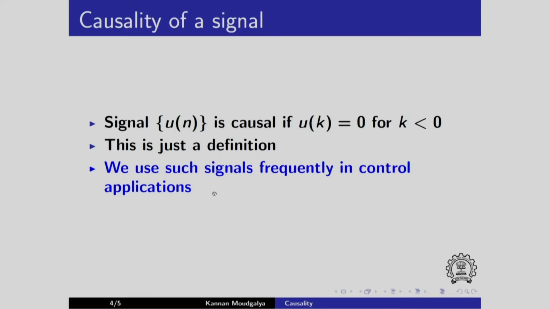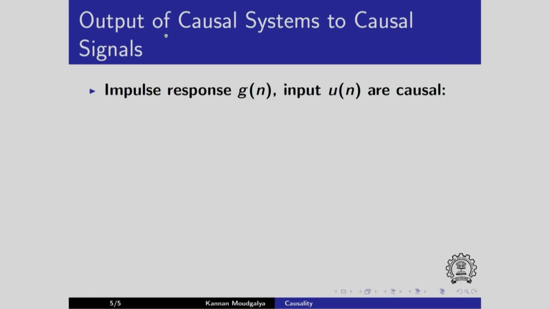For example, in control we always say we are at time instant n equals 0. What happens from now? What happens if an input becomes something else from now on? Initially it was 0, it goes to a new value. What happens to the system? We will now derive an expression for the output of causal systems to causal signals.